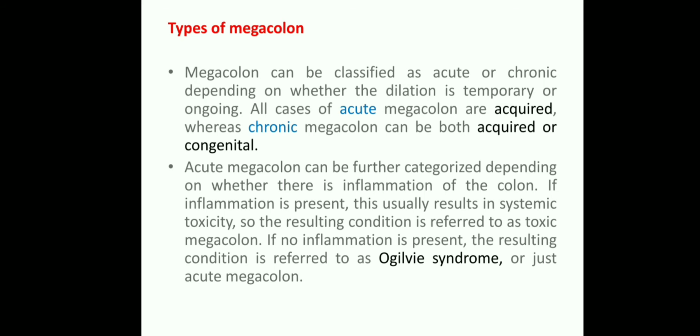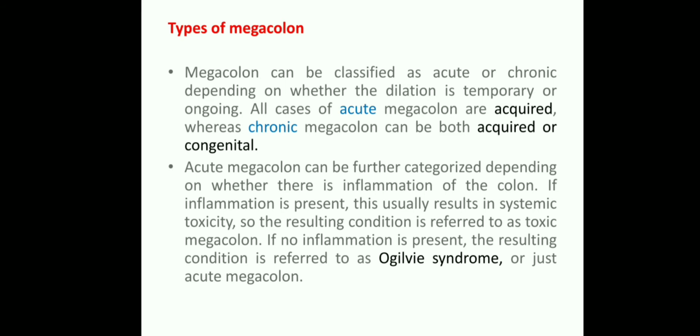First one is acute megacolon, it is mostly acquired. Chronic megacolon is a mix of both conditions, acquired or congenital. As I said in the introduction, congenitally the parasympathetic ganglionic nerve cells in the submucosal layers of the rectal and colon part are absent because of congenital malformation, and these muscles are not formed properly, so it may lead to the acquired or congenital. Okay, this is about the chronic type.